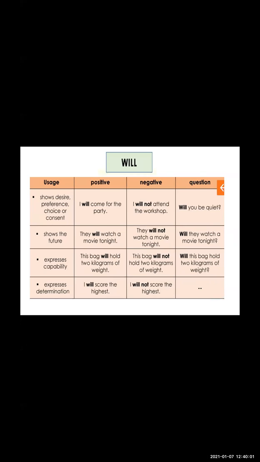Okay. So determination is also there. Determination means we are just saying I will score the highest. I assume that I'm going to play cricket, and I determine that this is my target. Today I'm going to score highest. If I'm a little bit less confident, I will say, I don't think so. I assume that my score will not be the highest. I will not. So this is called determination. We determine for the future. We assume for the future. These are determination.